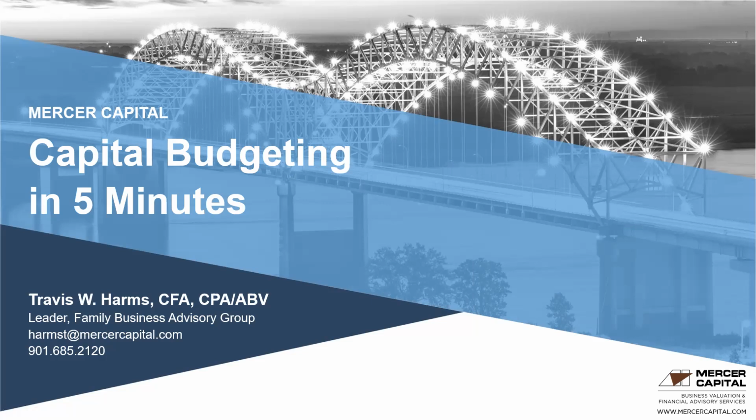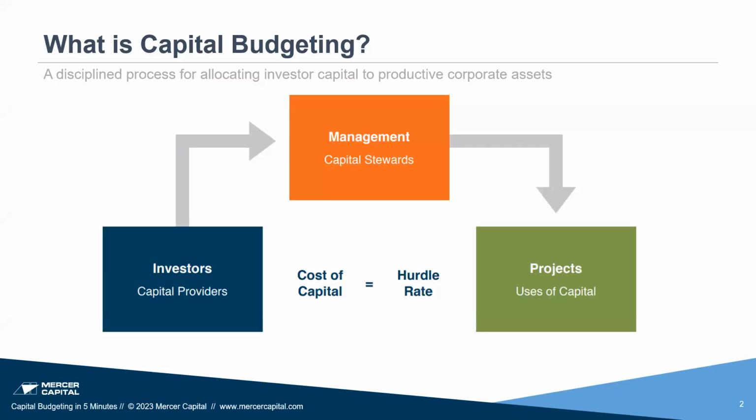All family businesses engage in capital budgeting, even when they don't realize it. Capital budgeting is simply the process, ideally a disciplined process, for allocating investor capital to productive corporate assets. Capital budgeting is the process by which managers and directors of family businesses fulfill their stewardship role.